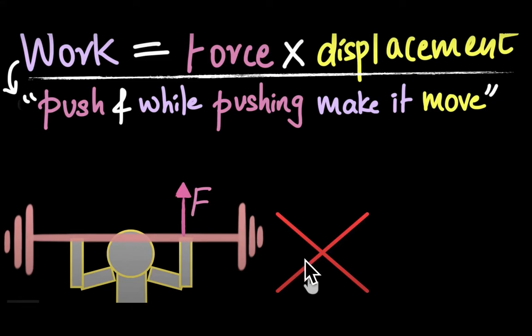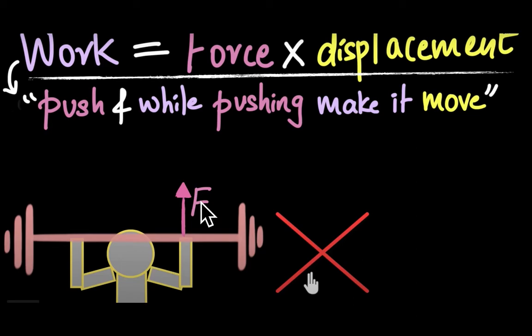No, no work is done. How? He is applying a force just to balance the weight of this barbell, otherwise the barbell will fall down. He is applying force, but the barbell is not moving. It is not showing any displacement. So no work is done.